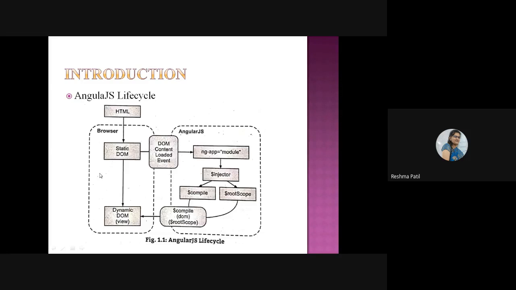So here you can see this picture. You can take a screenshot of this picture. This is the life cycle of an AngularJS program. We will see all these three steps in detail in the next slide. You can take a screenshot of this picture.